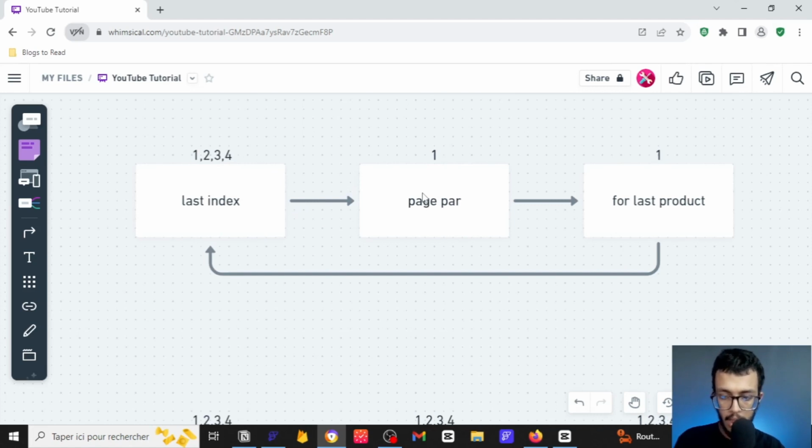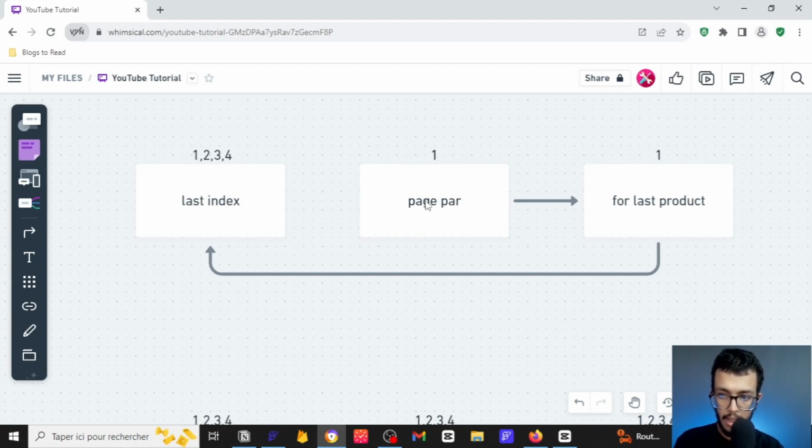We give it to a page parameter. You saw how we did that, and that page parameter was used to create the last product. After we have created a product, we incremented the last index by 1 and it became 2. But the problem is that this is not actually working. There is no connection between the last index and the page parameter unless you go back out of that page and go back to that page. If you do a back and forth action, you may have some influence, but you cannot add a product and go out of the page and then go back. That's not convenient. You want to do it dynamically.